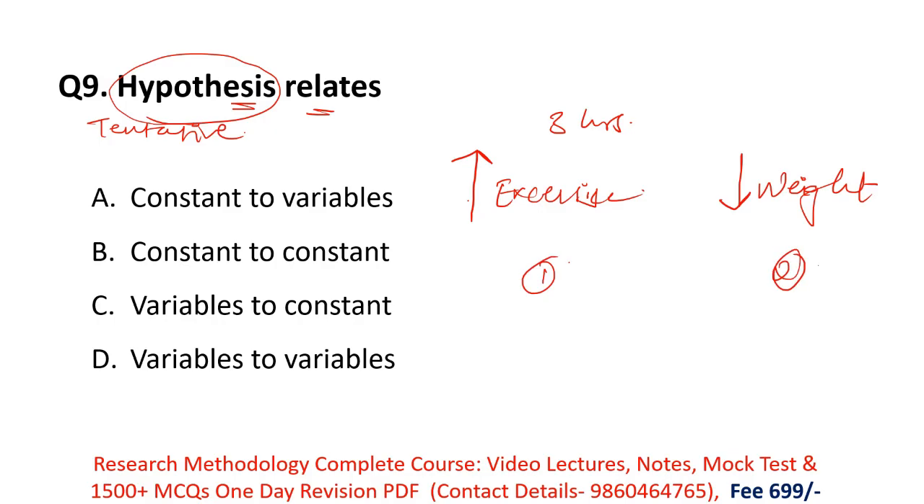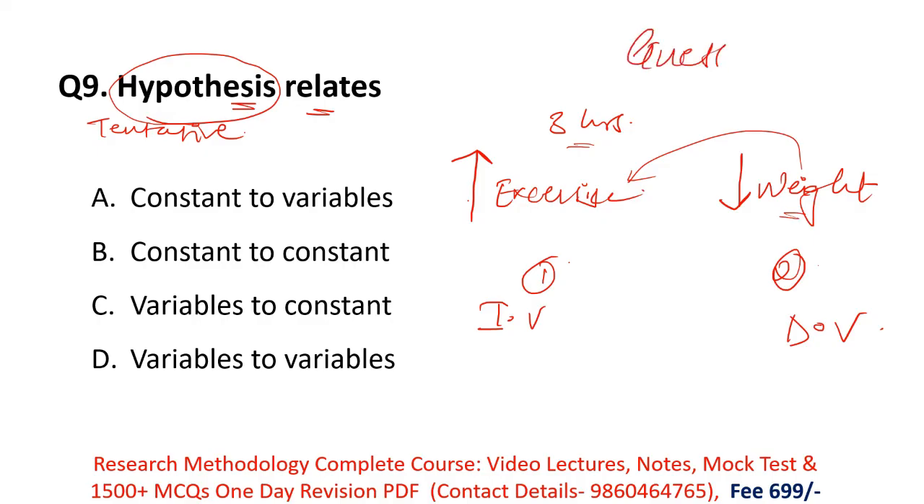According to research methodology, if we relate two variables, one variable should be independent and the other dependent. So here exercise hours is the independent variable and weight is the dependent variable, because weight depends on exercise. How many hours you exercise, that matters. If I am doing exercise 3 hours daily, then my weight automatically decreases. So what is happening here? Hypothesis relates between the variables. So it is my guessing.